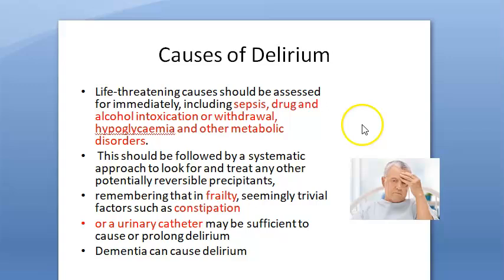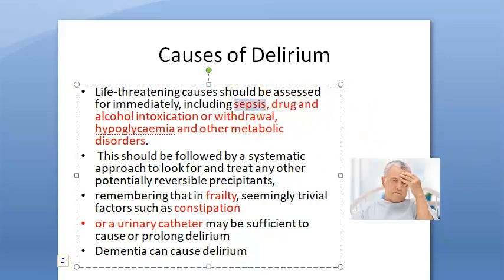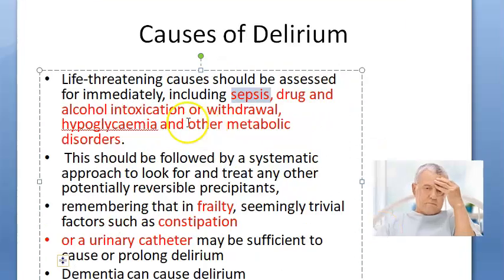So this person can have an infection which would have become sepsis. Okay. So life-threatening condition that can cause delirium: sepsis, drugs, some drugs like benzodiazepine, anesthetic drugs, etc. Many drugs are there, we'll tell you. Alcohol intoxication or withdrawal, we told you delirium tremens. Hypoglycemia, there is a low blood sugar, glucose, other metabolic disorders. Frailty, this person is so weak, old, if there is even constipation or if there is a urinary catheter, that is enough to cause delirium.